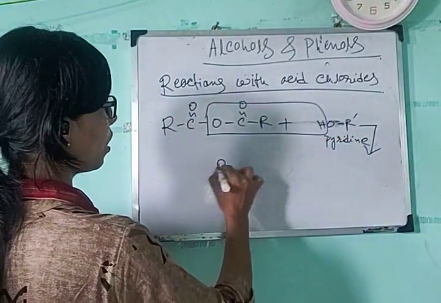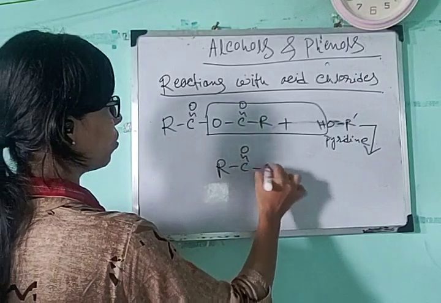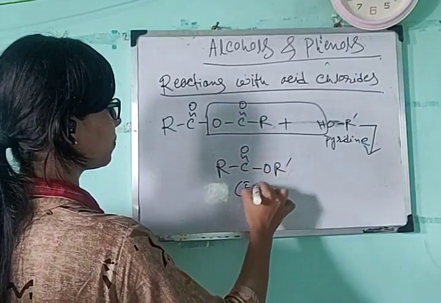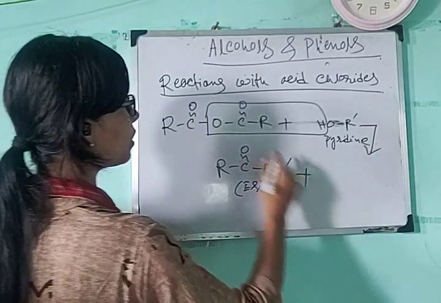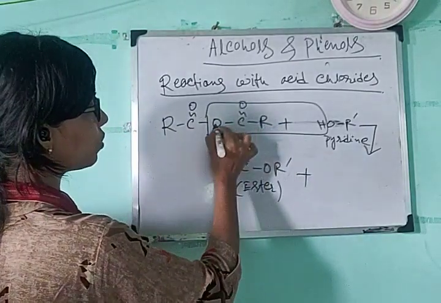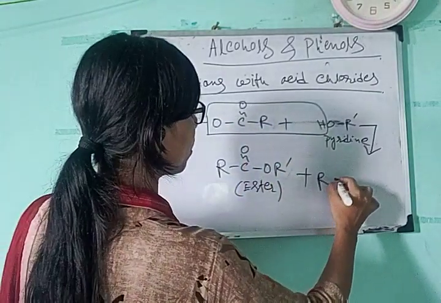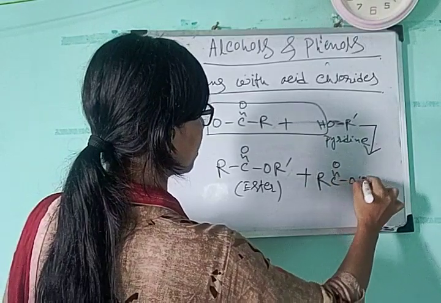So it will form RC double bond O, OR prime, this one is ester, and the second one is this portion, RC double bond O, OH, this one is an acid.